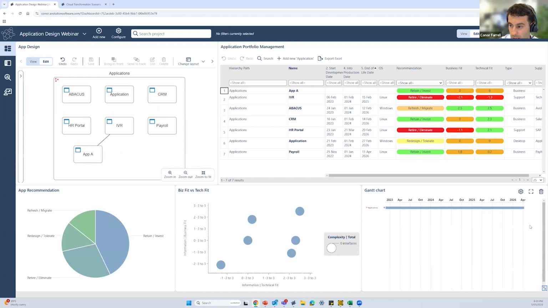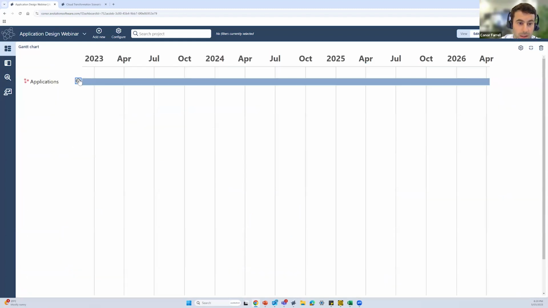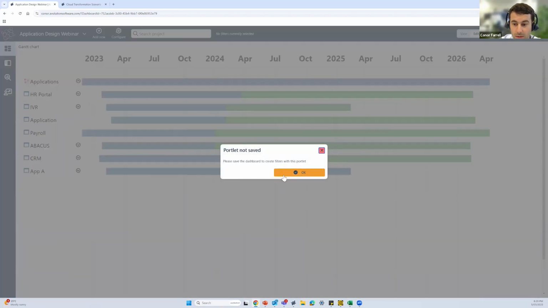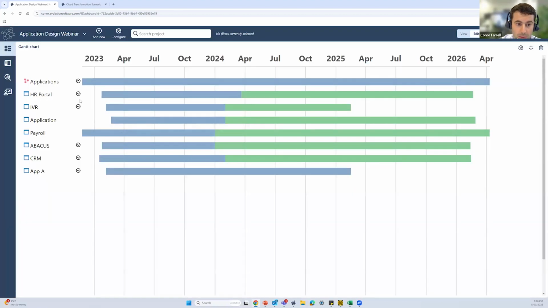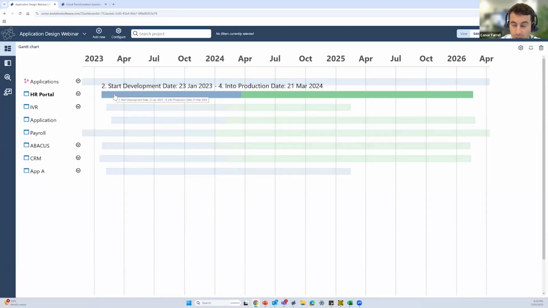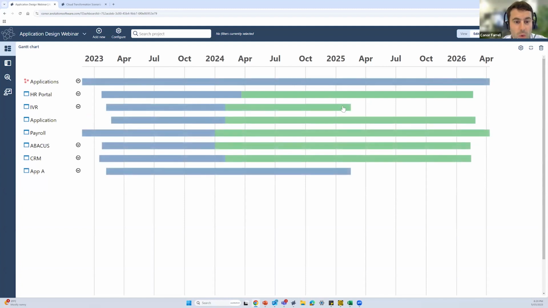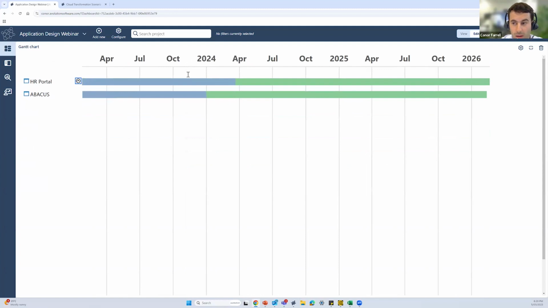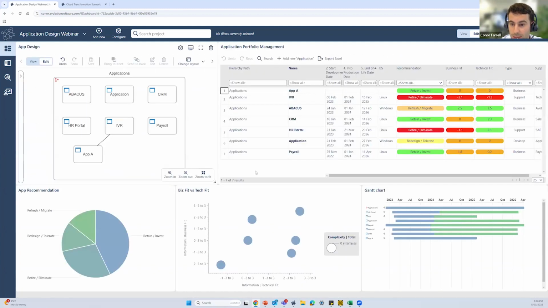Okay, so as I look at maximizing this, I can see all of my different dates with regard to my different applications. So I can see when the start development date was, then how that moves across production date as it hits green, and ultimately when the end of life date. Now, one of the reasons I chose to include the interfaces connection is because we might be presenting this data to a leadership team, and what we're trying to portray is the applications we're looking at retiring or eliminating.